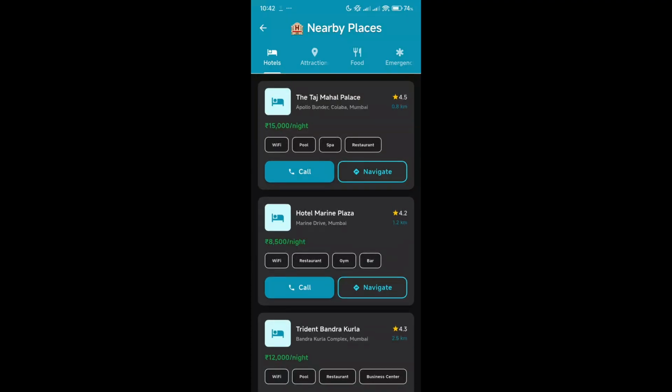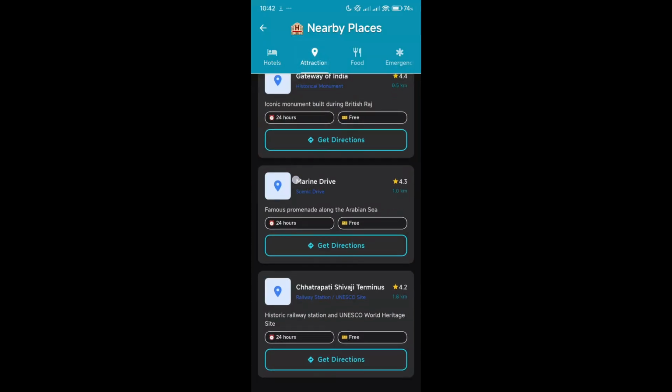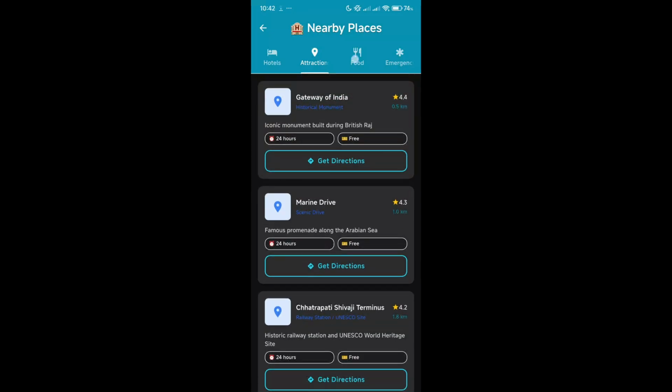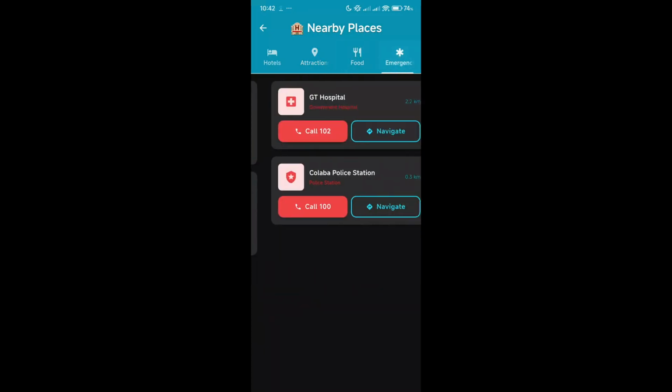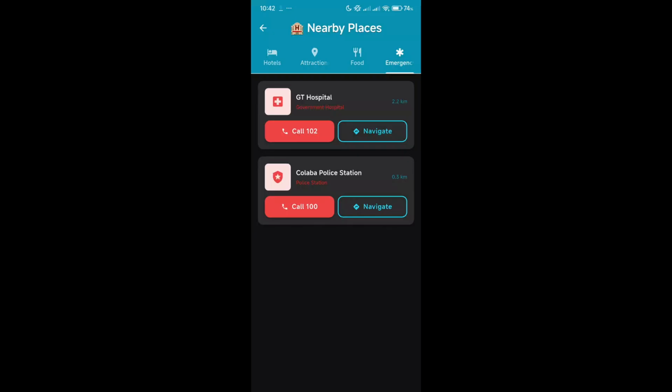So you can call or navigate to that hotel with all the prices verified, and all the attractions you can visit near your location, and where you can eat, and where you can go in case of emergencies.